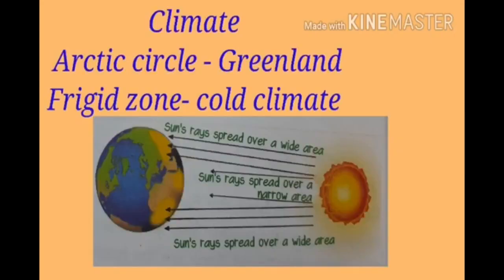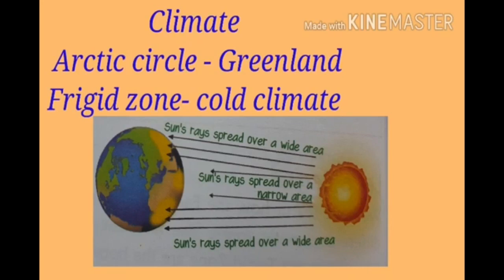Children, let us see climate. The Arctic Circle passes through Greenland. Lying in the frigid zone, Greenland experiences an extremely cold type of climate throughout the year.